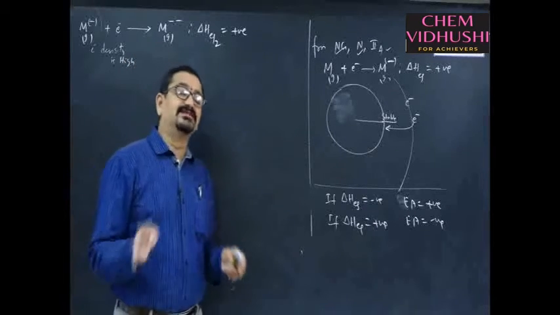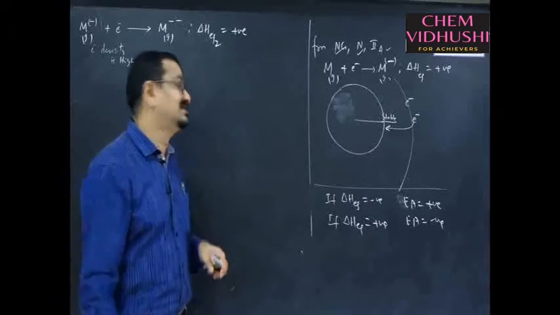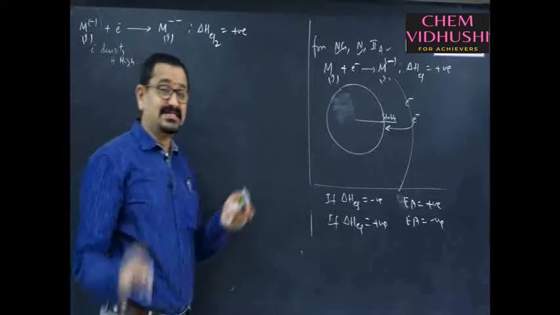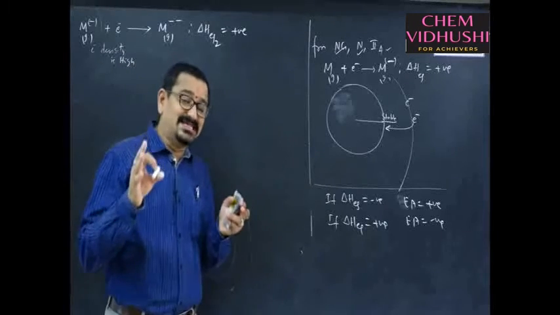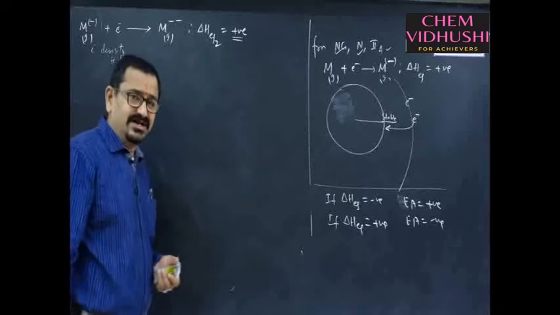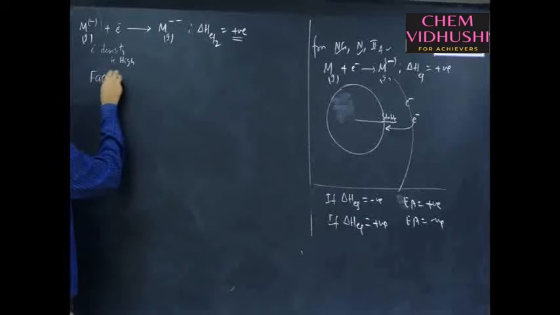Second electron affinity is always endothermic, means energy is to be absorbed rather than released, because of the need to overcome the repulsions from the existing electron density. Second electron affinity is always endothermic. So, it is always with a positive sign. Understood? Now, what are the factors that influence this electron affinity?